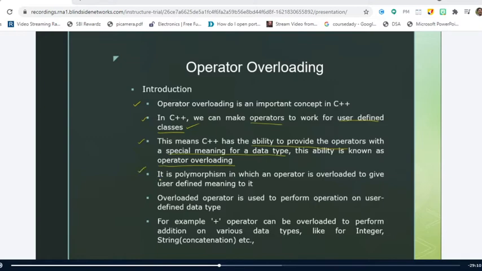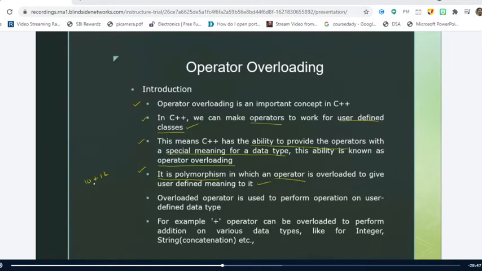I think Vaishnav, your doubt will be cleared in this point. So it is polymorphism in which an operator is overloaded to give the user defined meaning to it. Right? There is nothing to do with this 10 plus 12. Why? Because the plus is already intended to work with the fundamental data types that are integers. 10 and 12 will work perfectly.